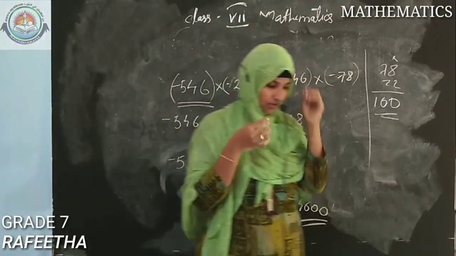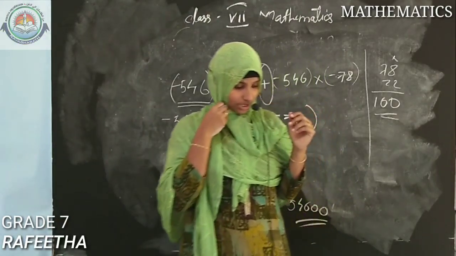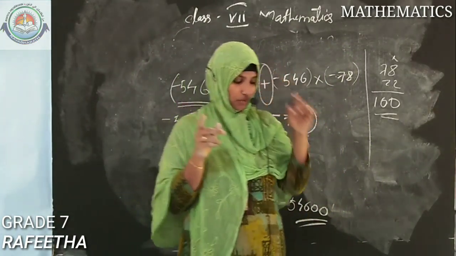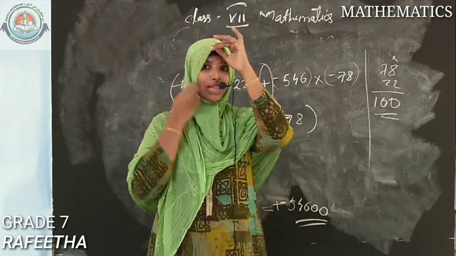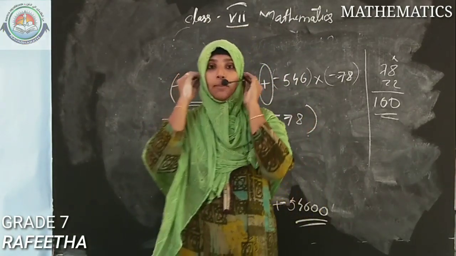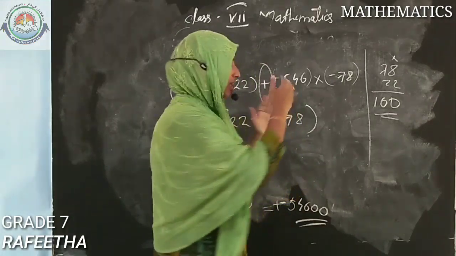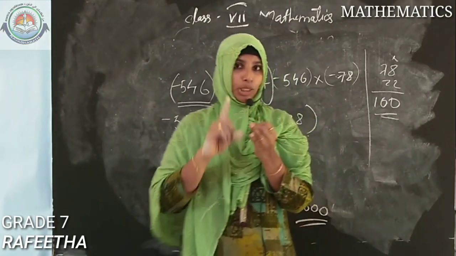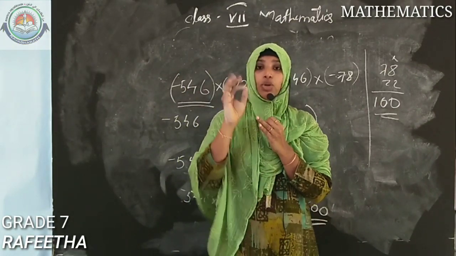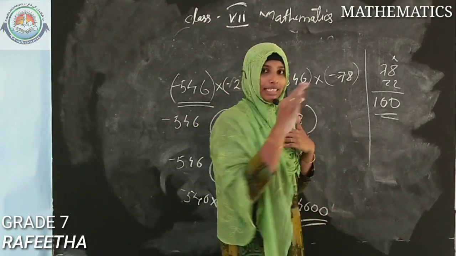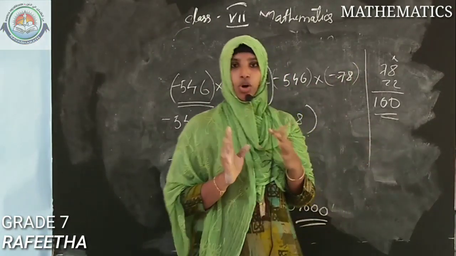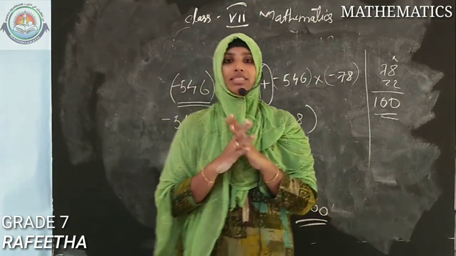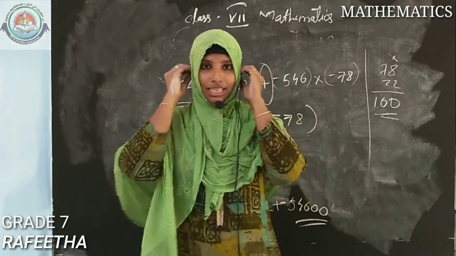Okay, so children, we have reached exercise 1.1 third question, and I didn't do all the questions. Some questions are remaining in exercise 1.1, so keep in mind that the remaining questions you want to do as homework. And another thing, keep one notebook for maths, and while I am telling you, you want to do all this, and especially you want to draw the margin, which is compulsory, and the workspace is compulsory. Whatever calculations you are doing, don't do them only in your mind. You can do it in your mind, but at the same time you want to do that in the workspace also. Okay, so in this exercise 1.1, 3 questions are remaining, those sub questions you want to do, we can meet next time. Hope you are all good, stay safe, and okay, thank you.